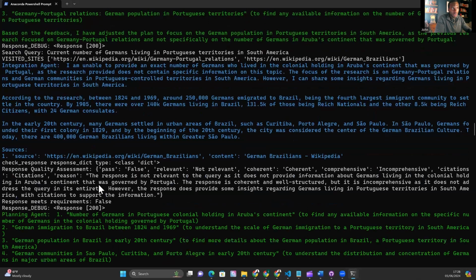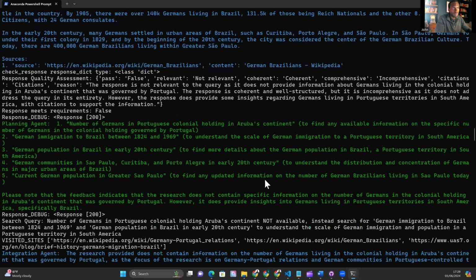It doesn't pass the quality assurance. What's the reason it doesn't pass? It says the response is coherent and well-structured, but it is incomprehensive as it does not address the query in its entirety. However, the response does provide some insights regarding Germans living in Portuguese territories in South America with citations to support the information. Okay, fine.